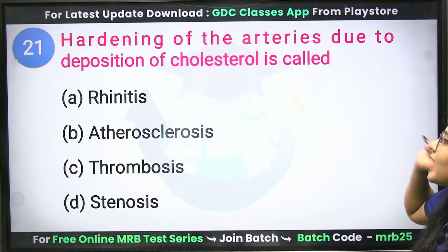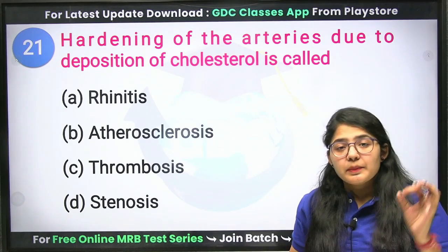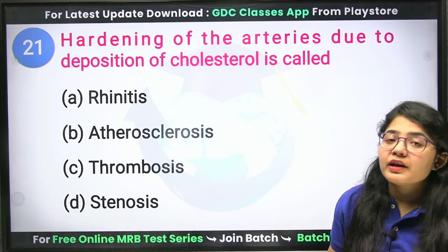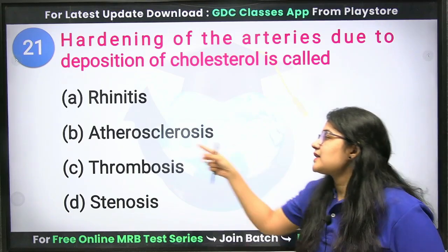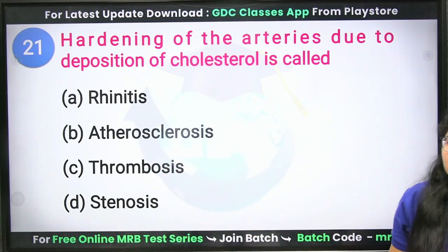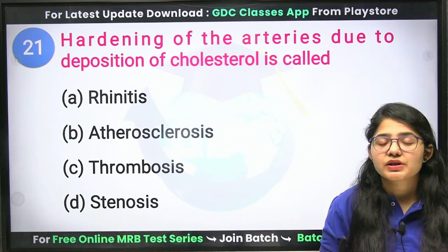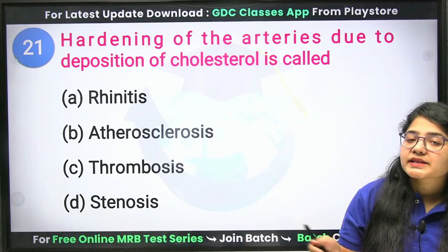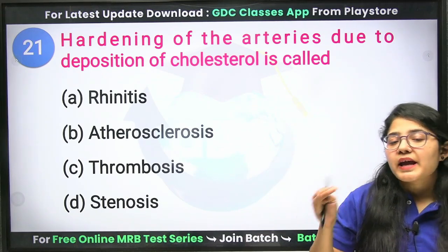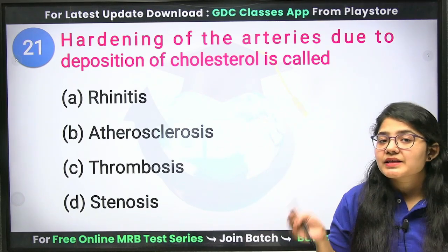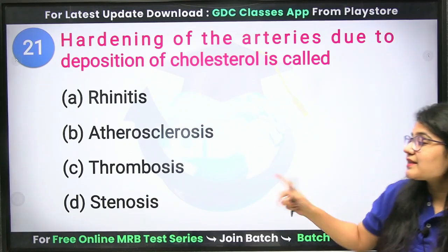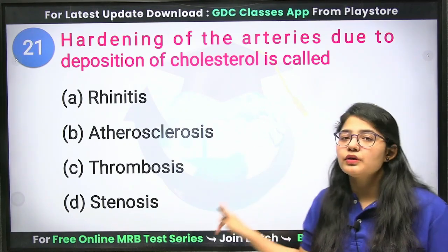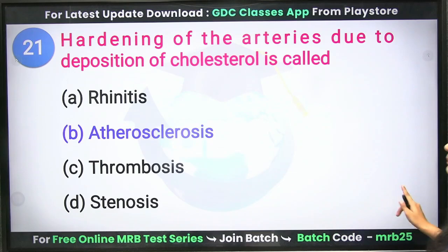Hardening of your arteries is due to the deposition of cholesterol, and that condition is known as atherosclerosis. Atherosclerosis is a condition when fat starts to accumulate in your arteries and starts blocking the arteries. That is atherosclerosis. Clear? Next question.